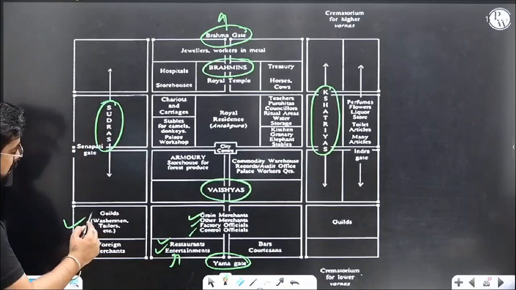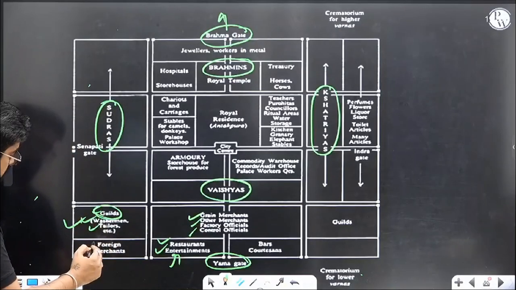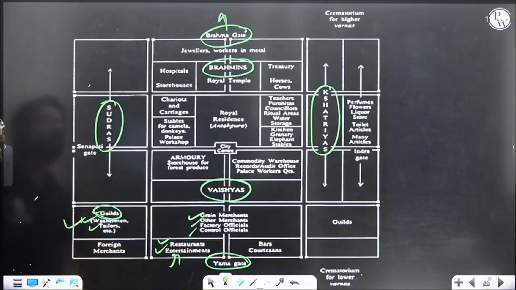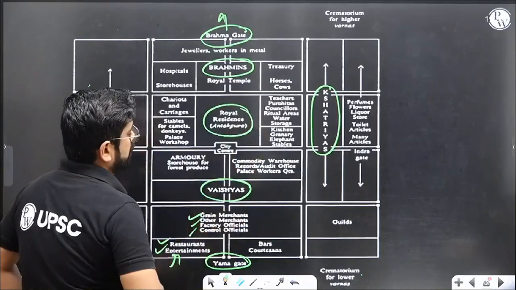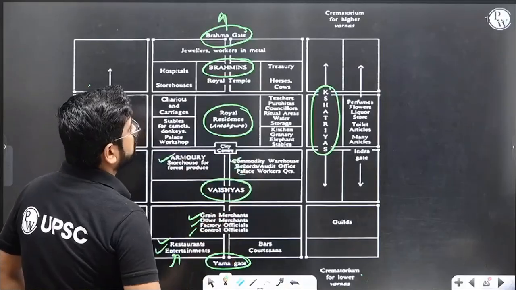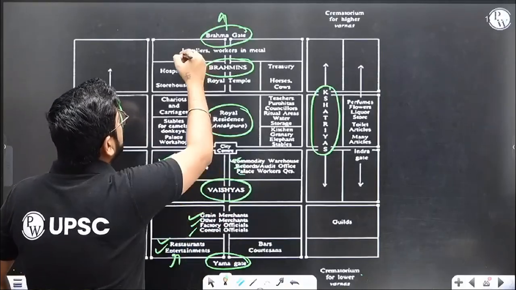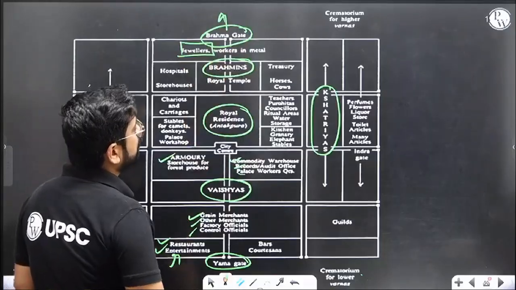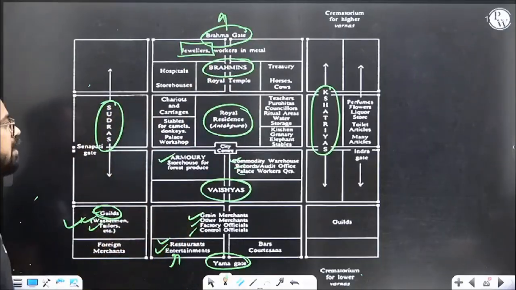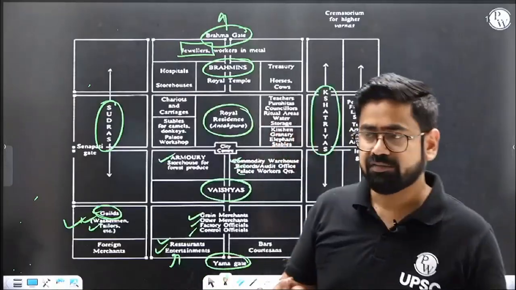On the sides we have guilds. Washerman guild, tailor guild, etc. And similarly, your center is the royal residence. Royal residence, there's the armory, then the commodity market, etc. Here, jewelers are there. Jewelers, workers in metal on one side. So it's very segregated, very sorted, planned type of fort. Inside the fort, we'll be finding such kind of planned cities.